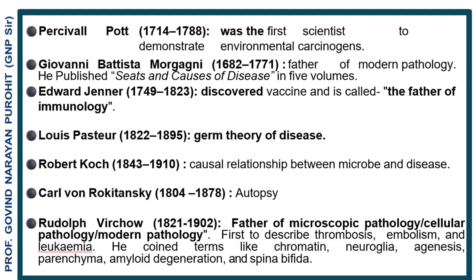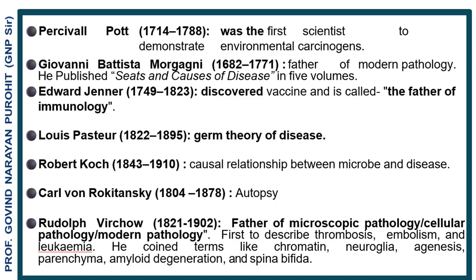Giovanni Battista Morgagni, 1682-1771, father of modern anatomical pathology. He published Seats and Causes of Disease in 5 volumes. Edward Jenner, 1749-1823, discovered vaccine and is called the father of immunology. Louis Pasteur, 1822-1895, germ theory of disease. Robert Koch, 1843-1910, causal relationship between microbe and disease.